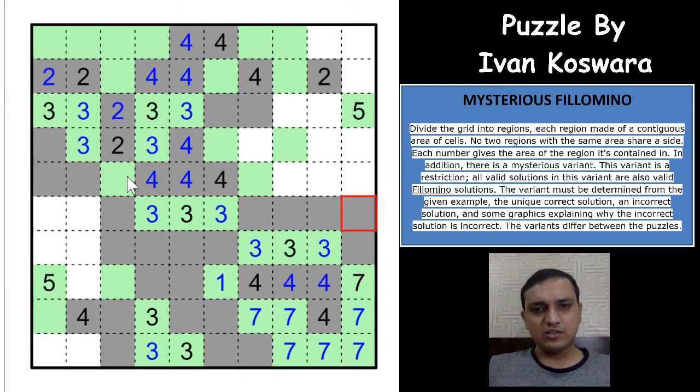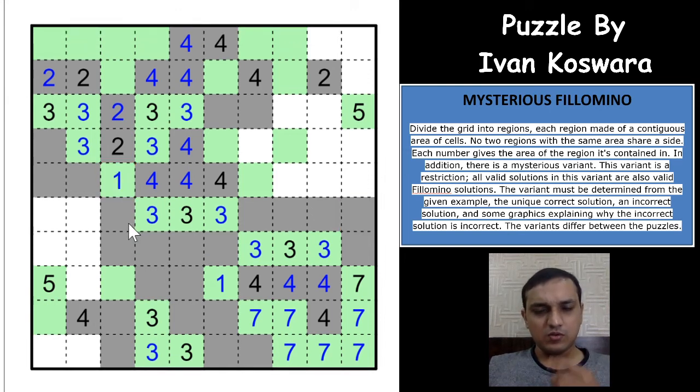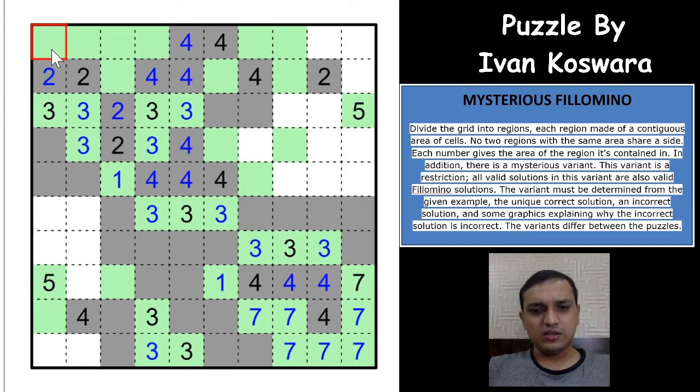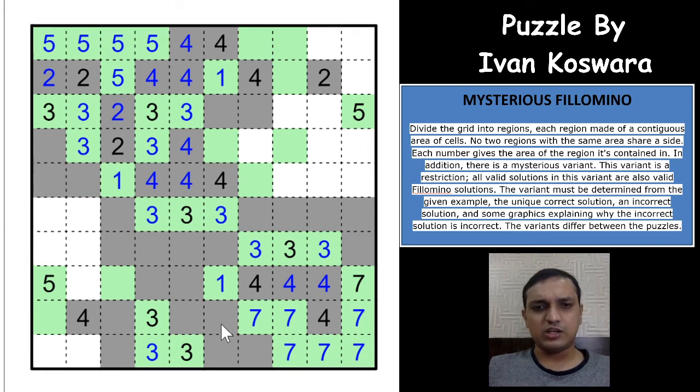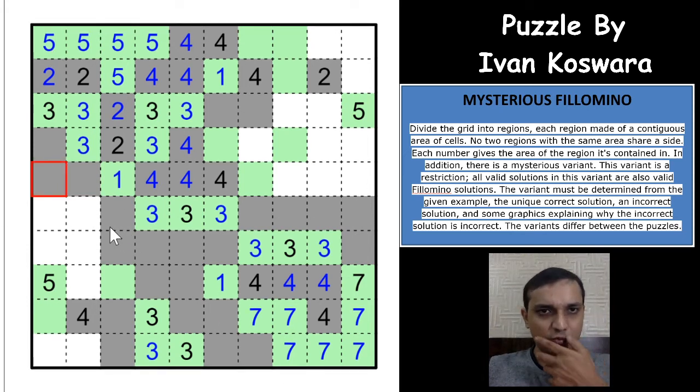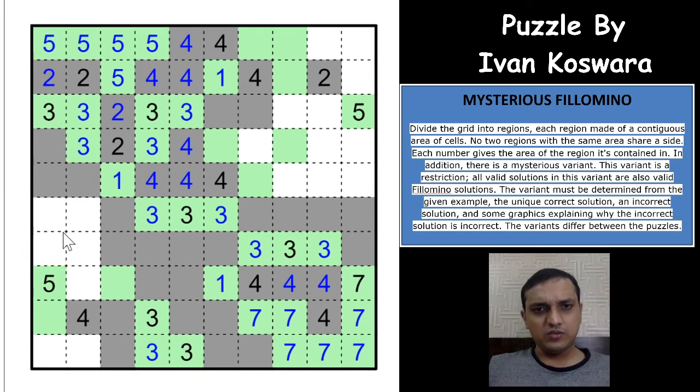Let's see if we get anything. This would have to be 1. Okay, this would have to be 5. I will just mark that here. This would have to be 1 again, and this would have to be 4 or 6 or anything, or if this continues here, it can be anything more than 4 or 6. But let's see if we are getting anything here.